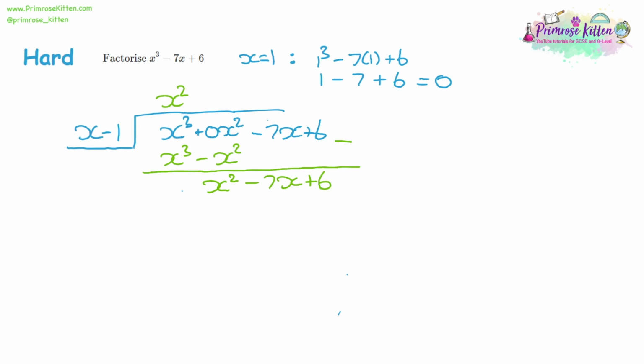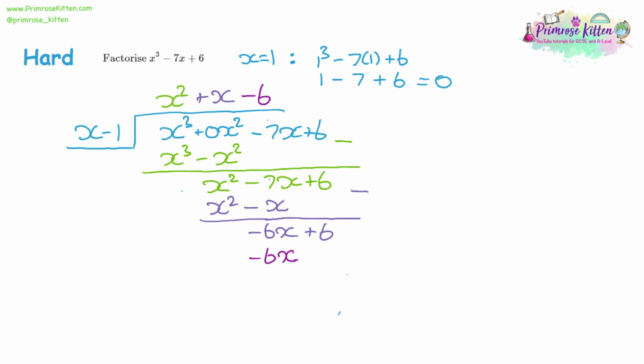So now dividing by x again, multiplying by the divider, and taking away. I'm rushing through this now so you're more comfortable with how this works. So double negative, that'll give us negative 6x. Divide that by x, multiply by the divider. Negative 6 times negative 1 is a positive 6. So again, our remainder is 0. So now we can write down our expression. x cubed minus 7x plus 6 is equal to x squared plus x minus 6, multiplied by x minus 1. So our answer and our divider next to each other.